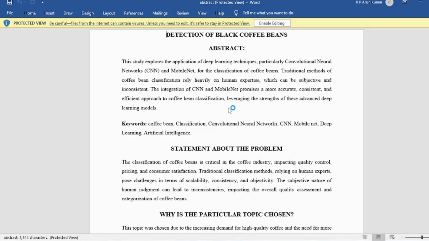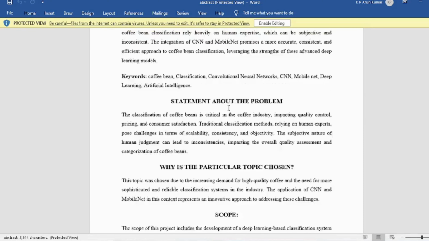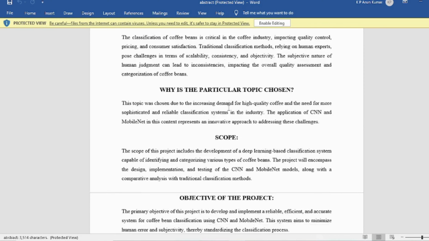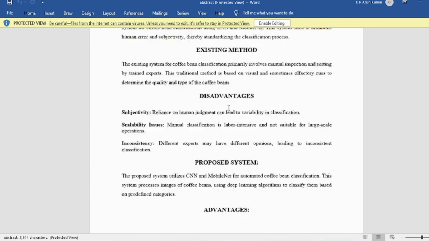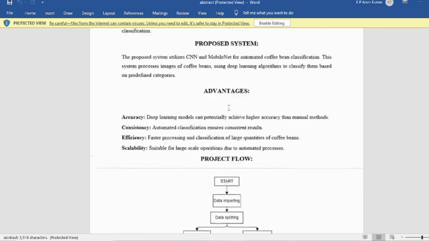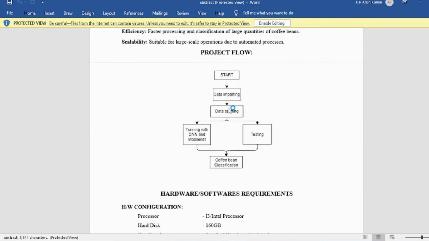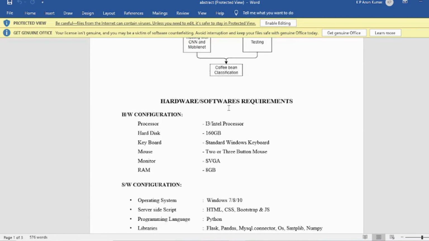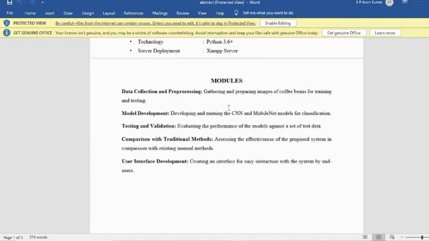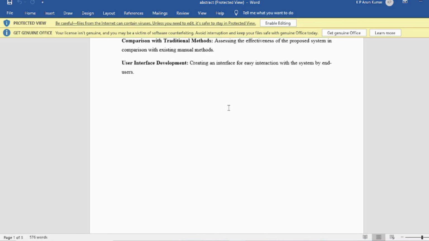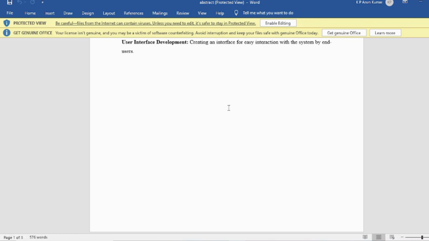The abstract of a research paper serves as a concise summary of its entire content, presenting the main topic, methods, results, and conclusions. In the case of this study, the abstract should start by highlighting the significance of coffee bean classification in the coffee industry, noting the challenges faced in traditional methods, which are typically manual and prone to inaccuracies.